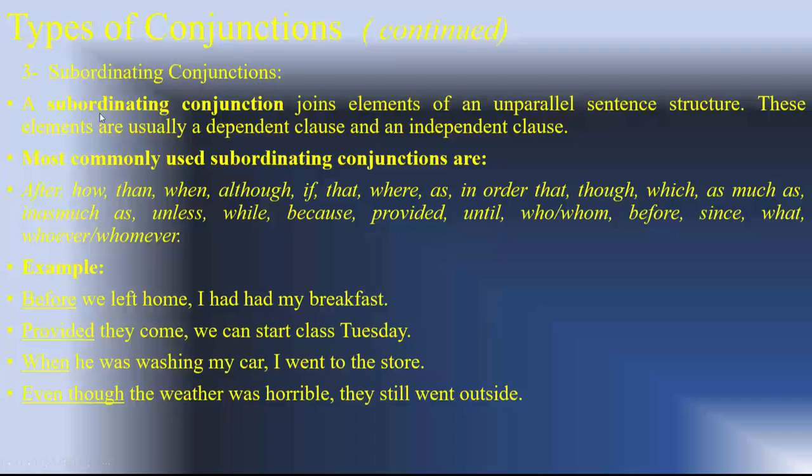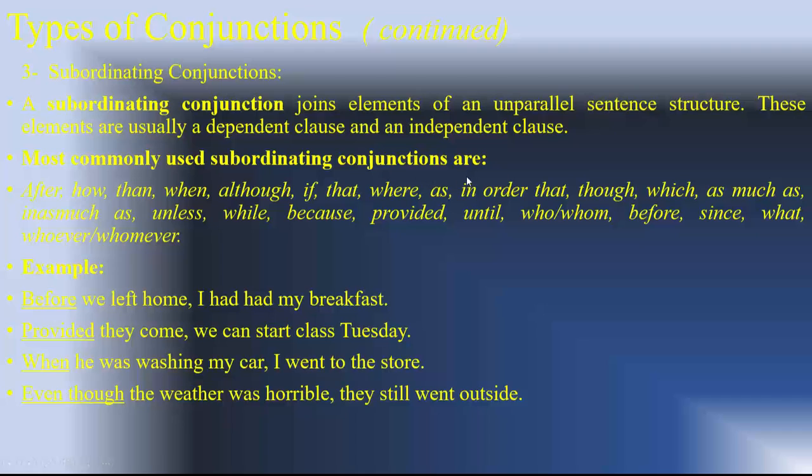Subordinating conjunctions. A subordinating conjunction joins elements of an unparallel sentence structure. These elements are usually a dependent clause or an independent clause. Sorry, again. I'll correct it when I send this presentation to you.